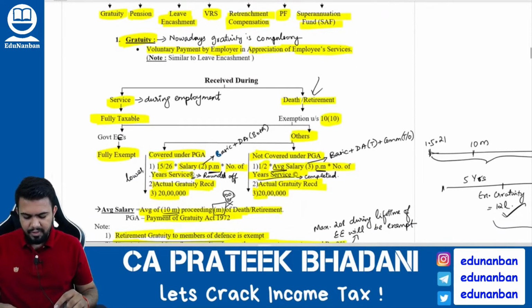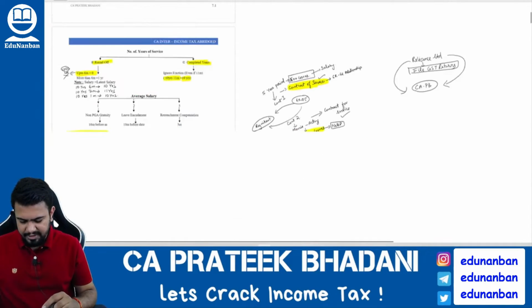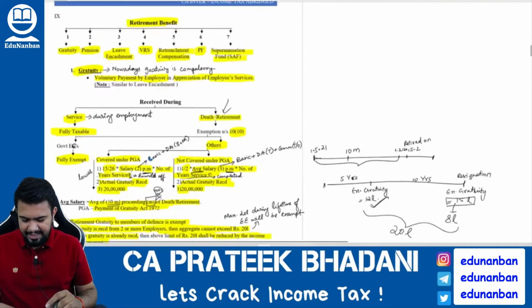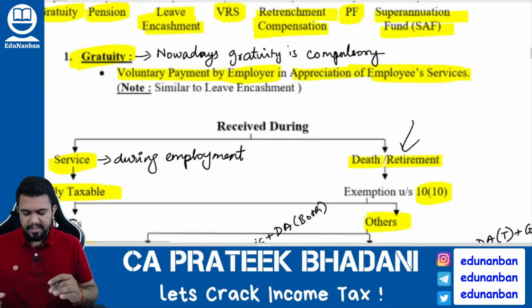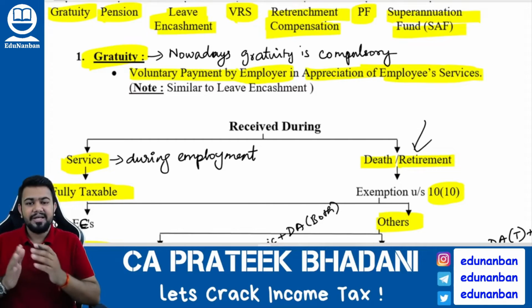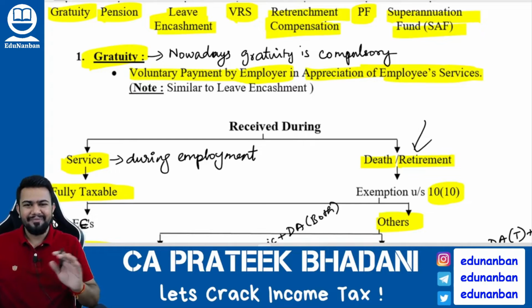Now let us come to retirement benefits. The different types of retirement benefits. So first retirement benefit that we are going to discuss is gratuity. So what is gratuity? Gratuity is a voluntary payment that is received in appreciation for employees' services. So if employee is working for 5 years or 10 years in an organization, then the employer happily gives him a lump sum amount. This is called gratuity. But nowadays, gratuity is not voluntary. Now it has become mandatory.